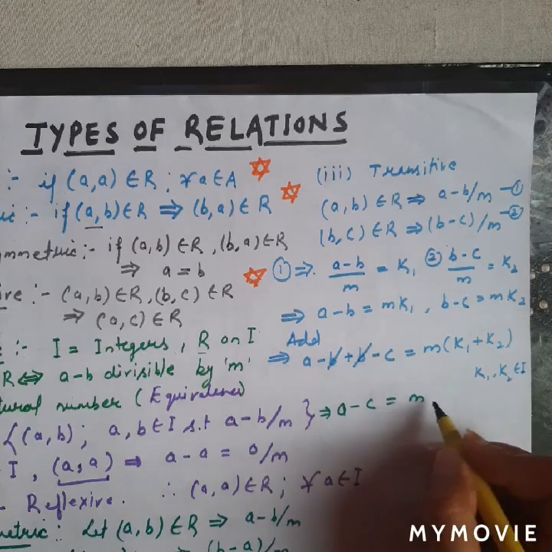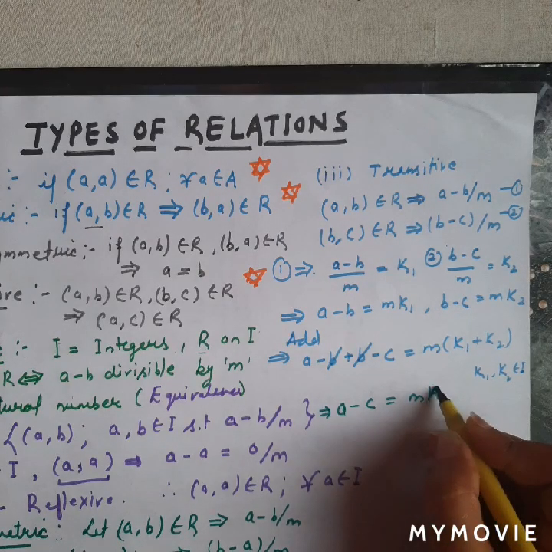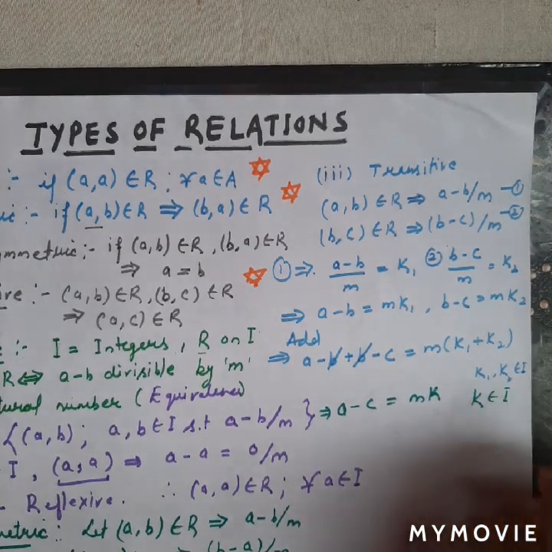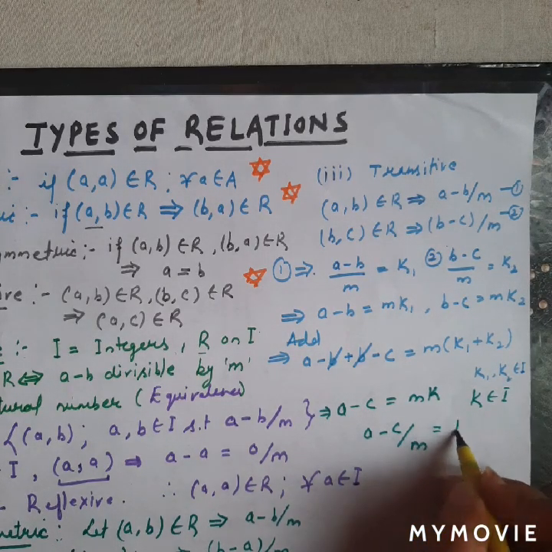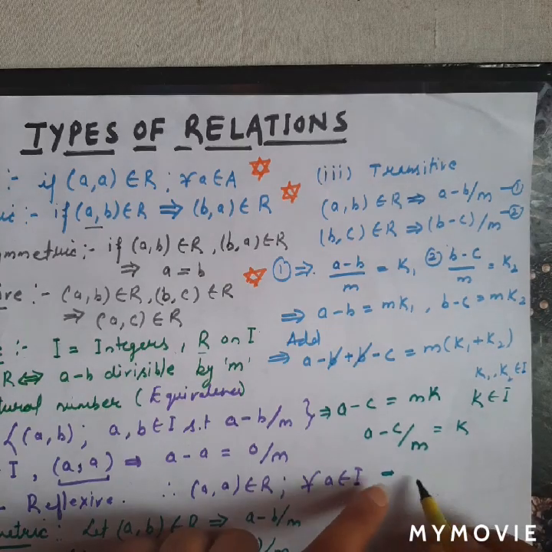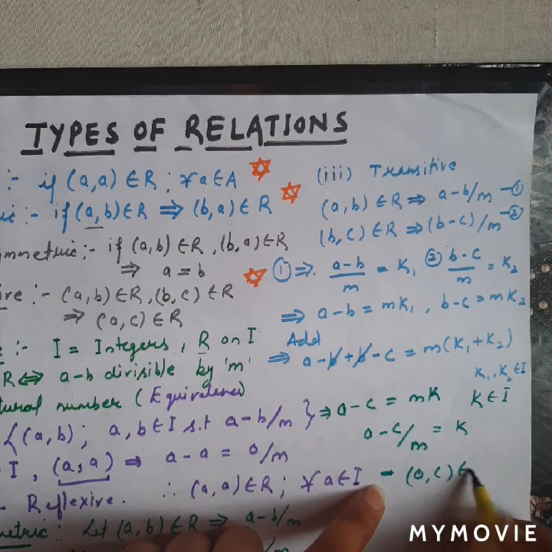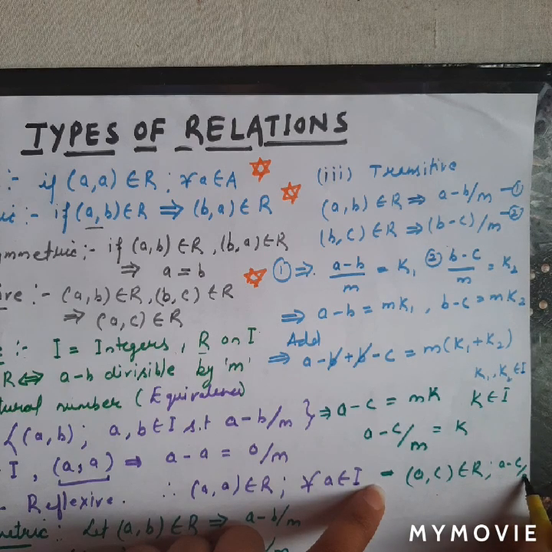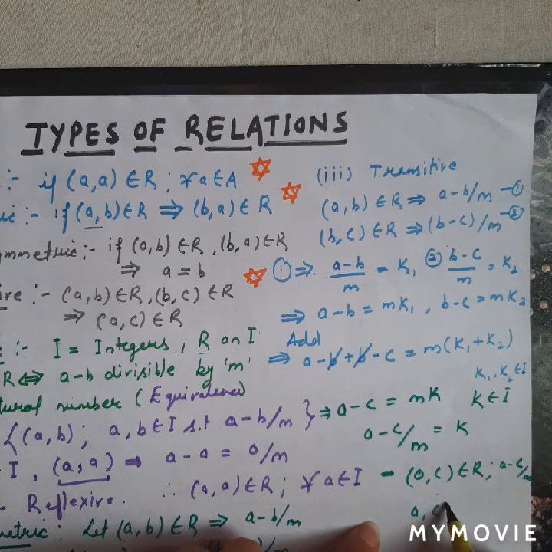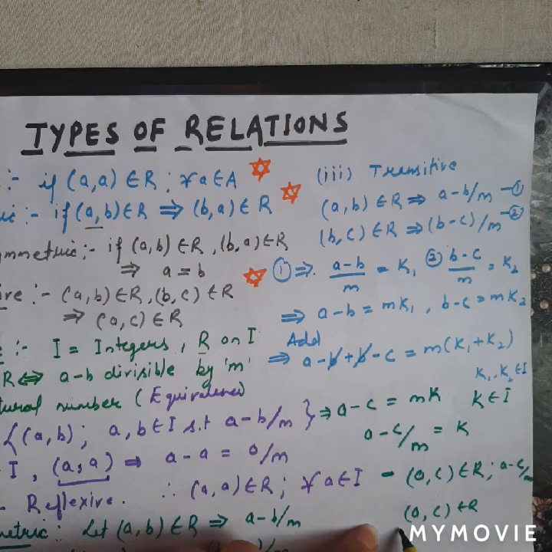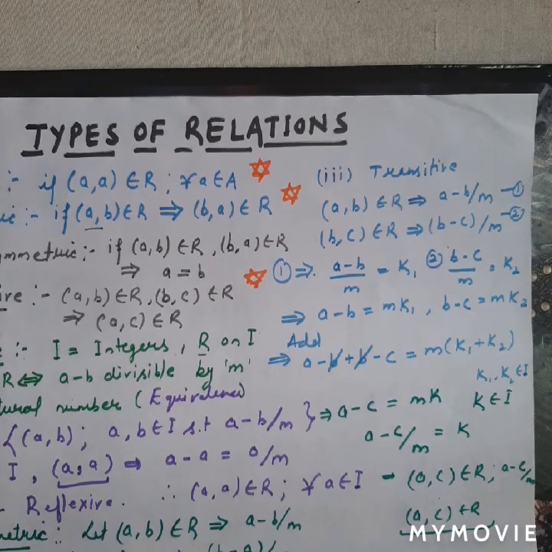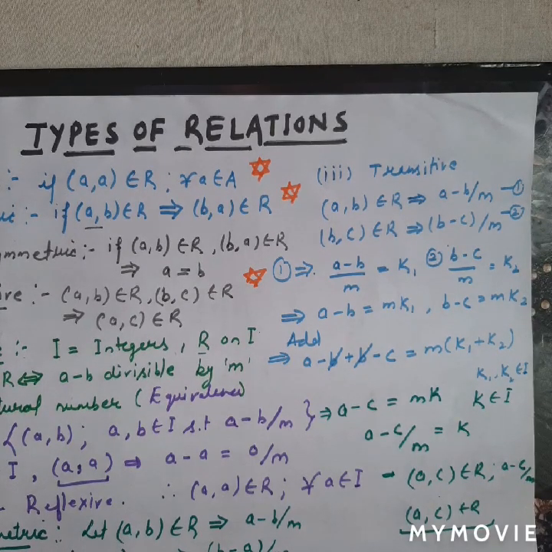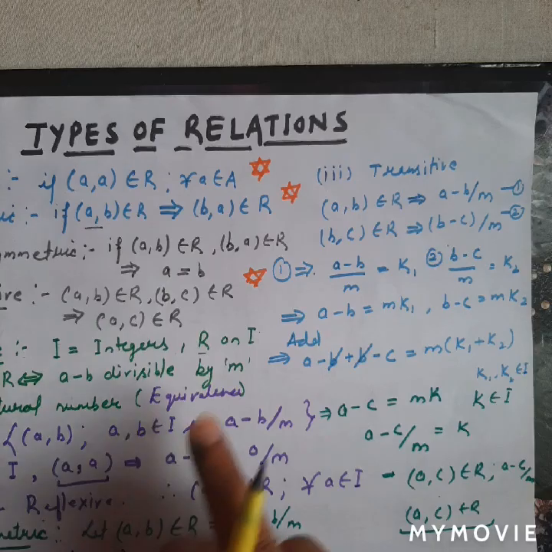times some other constant K, and this K also belongs to I. So as per this, A minus C divided by M is equal to K. So (A, C) is an ordered pair belonging to R such that A minus C is divisible by M. So we can say that (A, C) belongs to R. So the condition of the transitive relation is also followed by this relation.